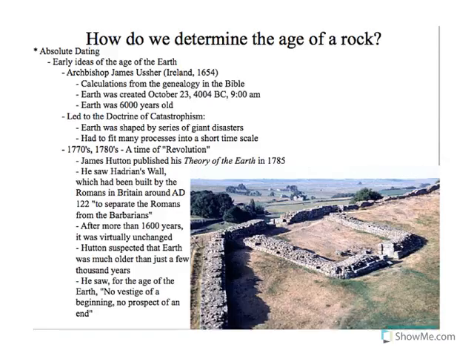So some of the early ideas about age dating the Earth, the first one came from Archbishop James Ussher, who in 1654 figured out the genealogy in the Bible, the begats, right, whomever begat whomever and whomever. He determined by backtracing that the Earth was created, this is my favorite, on October 23rd, 4004 BC at 9 a.m. I truly love how specific that is. I think that's fantastic. So the idea was that the Earth was about 6,000 years old. We definitely know today that that is not true.